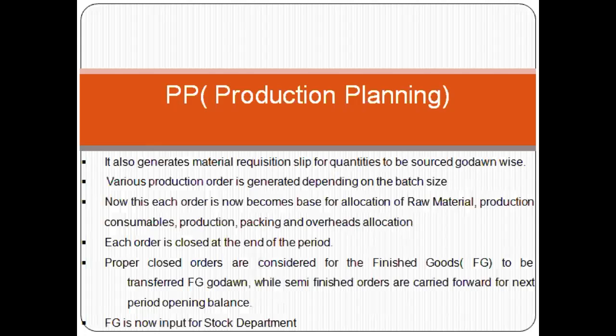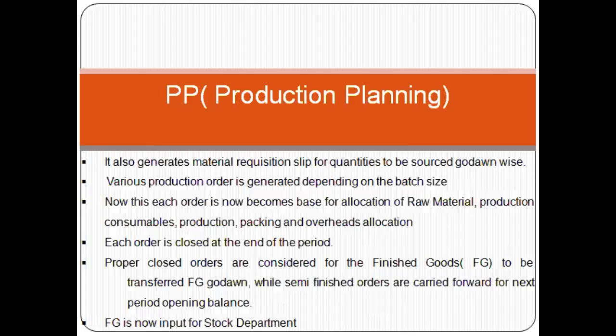And it also generates the material requisition slip for quantities to be sourced godown-wise. Godown-wise, we have units, for example in Hubli, and different areas like the Tarya industries and Gokul industries. We have one more industry in Dharwad. So there are a number of godowns. If a sales order comes for Maharashtra, I should find out from which godown the material can be requisitioned, whether the material is available in any of the godowns. Then I should start our manufacturing unit to begin production.